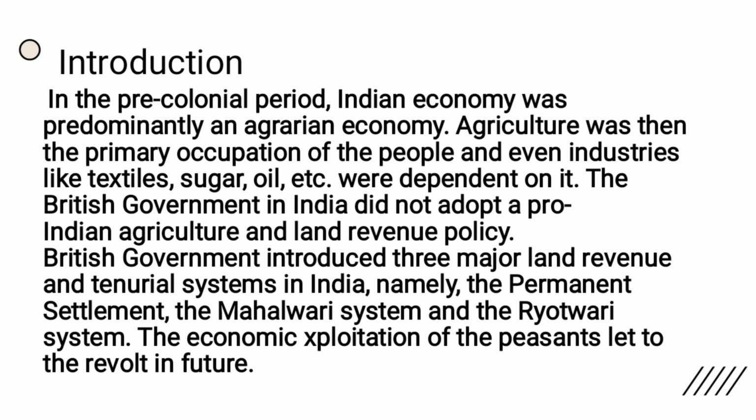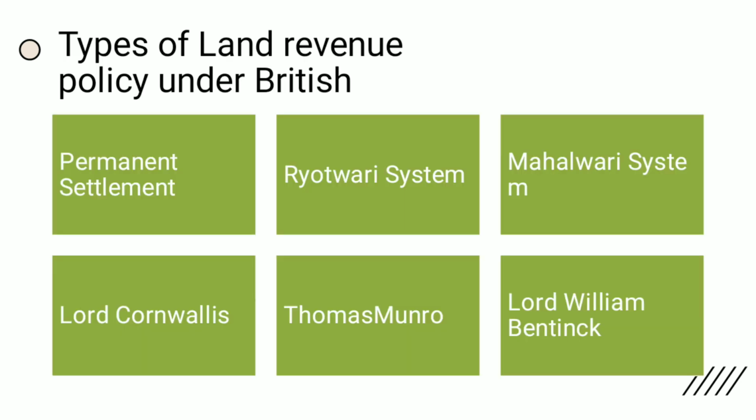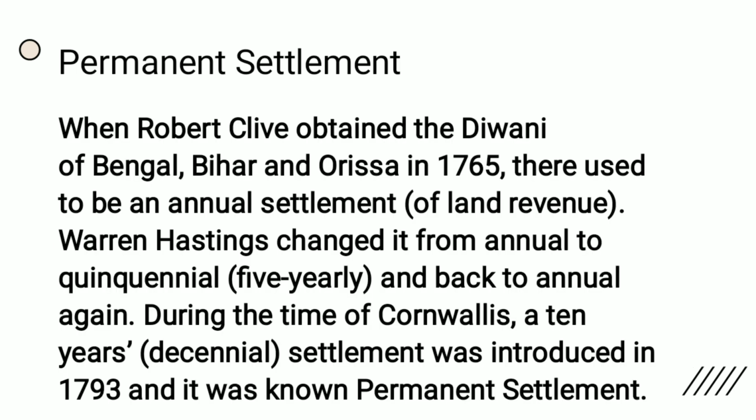the Raitwari system. Types of land revenue policy under British: permanent settlement by Lord Cornwallis, Raitwari system by Thomas Munro, Mahalwari system by Lord William Bentinck.